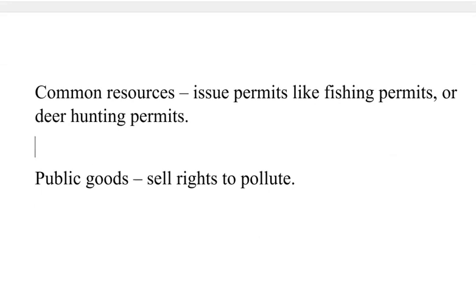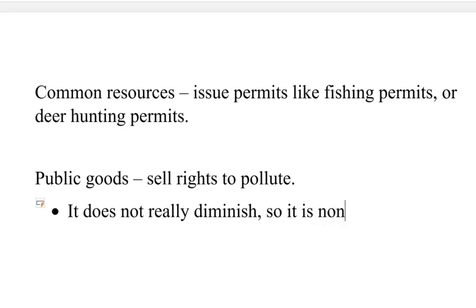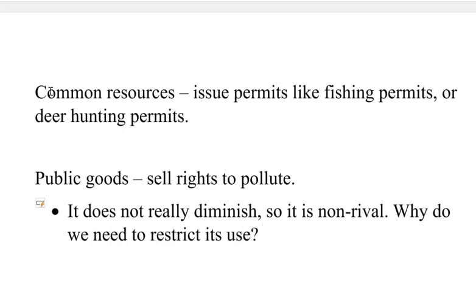Now, one thing that I also did not write about public goods is that they get especially hard to control, because people will say that it does not really diminish, so it is non-rival. So why do we need to restrict its use? With common resources, people are like, okay, I understand, because fishing permits and deer hunting permits help keep the population of that wildlife at a proper level. But what about public goods? Why can't I just keep on polluting the air?